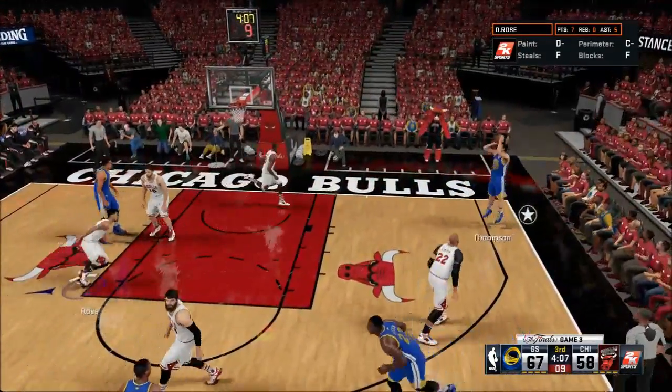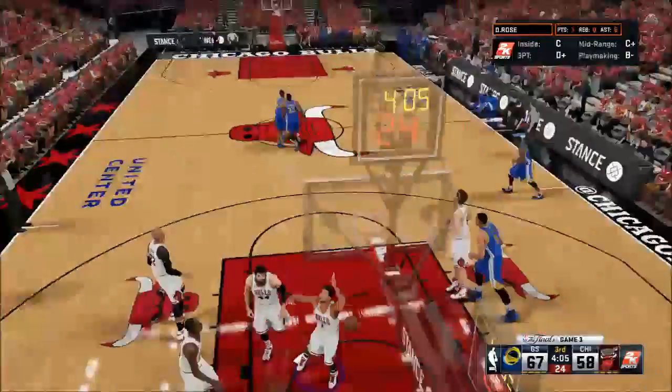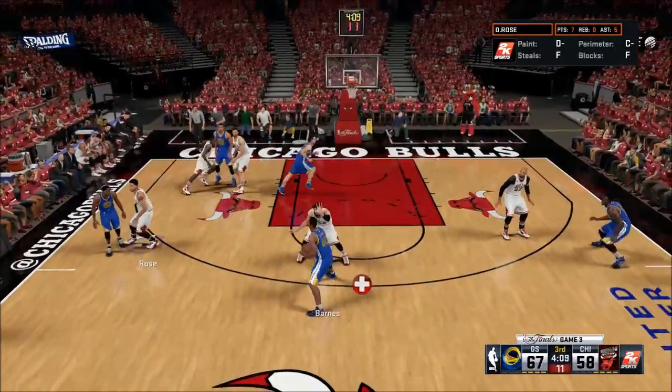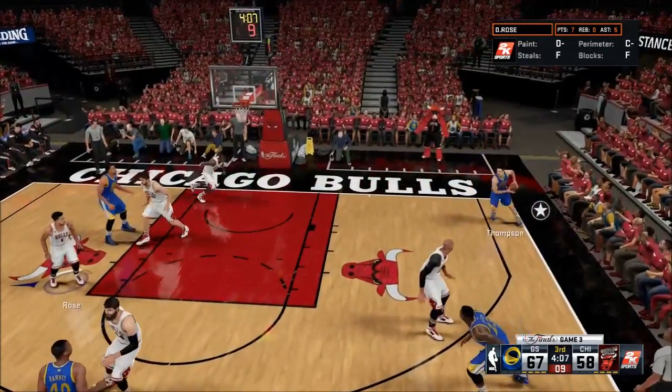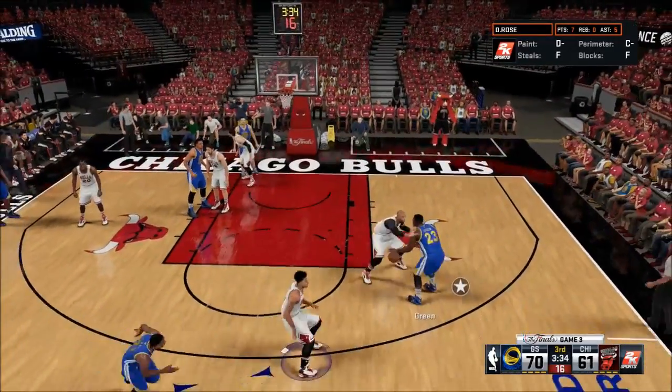And then just look at this. Look at the defense by Tony Snell here. I'll even play it back in slow motion. What is Tony Snell doing? He just gets caught on JaVale McGee, then he just watches Klay Thompson hit this. Are you kidding me? Oh well, down by 9.